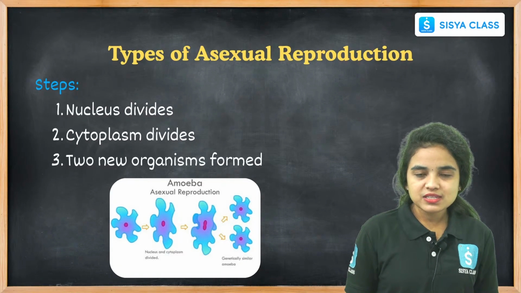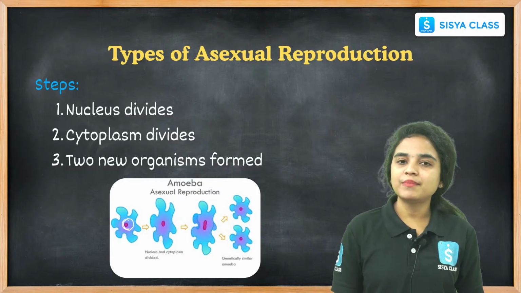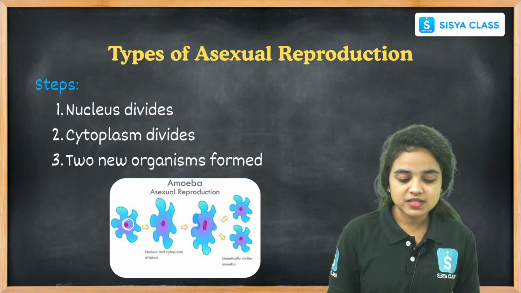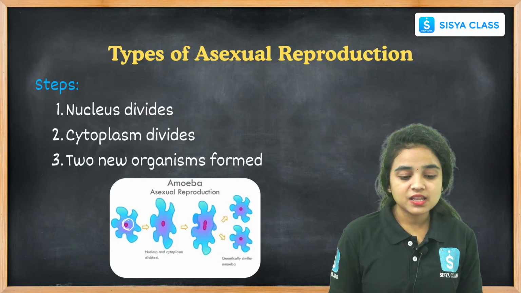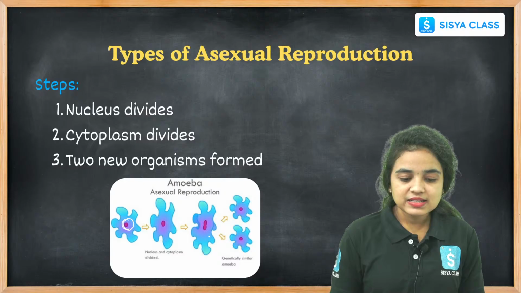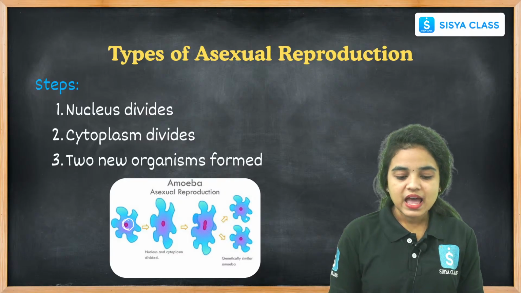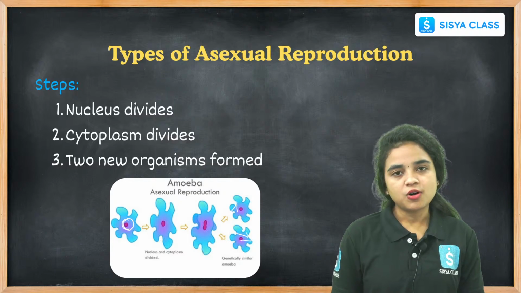First of all, the nucleus present in that particular amoeba body starts the division process. The nucleus slowly participates in the division process, and the cytoplasm also helps to divide, and hence we can find two different daughter cells.